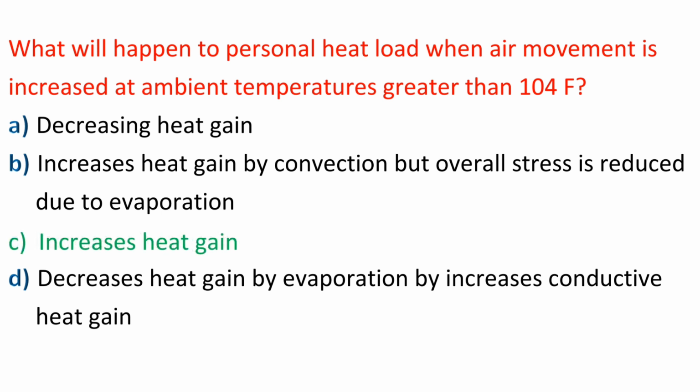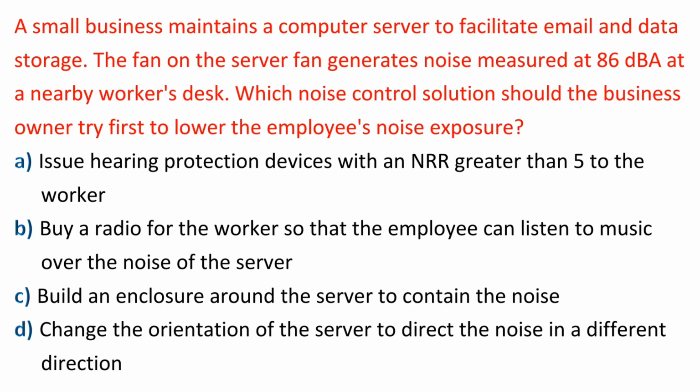Answer: C. Increases heat gain. Question: A small business maintains a computer server to facilitate email and data storage. The fan on the server generates noise measured at 86 dBA at a nearby worker's desk. Which noise control solution should the business owner try first to lower the employee's noise exposure?